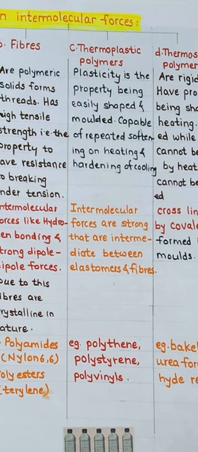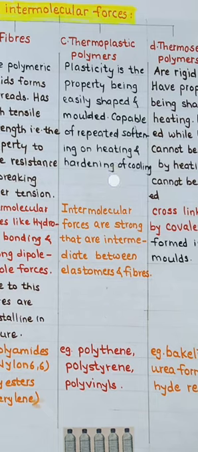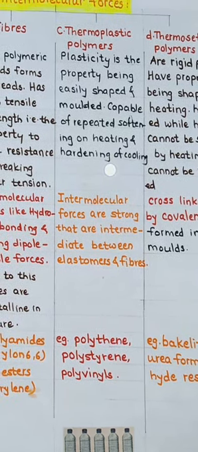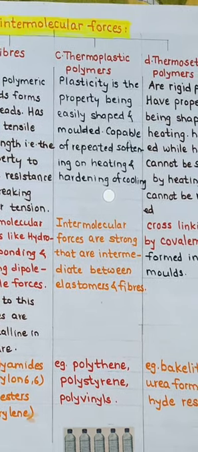Which type of intermolecular forces are present in these thermoplastic polymers? The intermolecular forces present are strong forces which are intermediate between elastomers and fibers. Elastomers have weak van der Waals forces, fibers have strong hydrogen bonding forces, and the forces in thermoplastic polymers are in between these two. Which are the examples of thermoplastic polymers? Polythene, polystyrene, polyvinyls. These are the thermoplastic polymers.